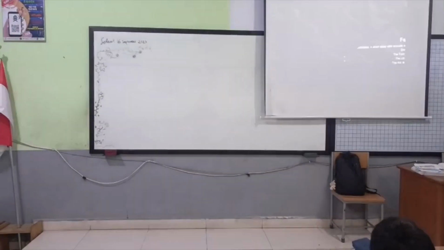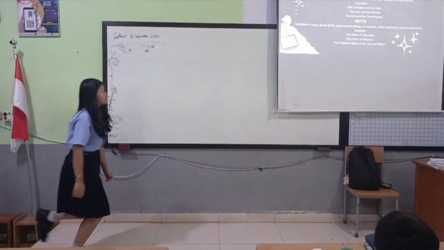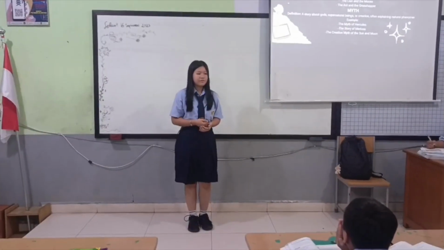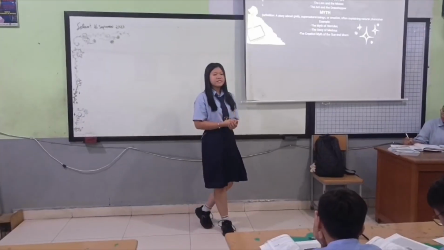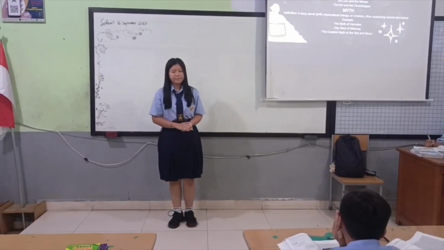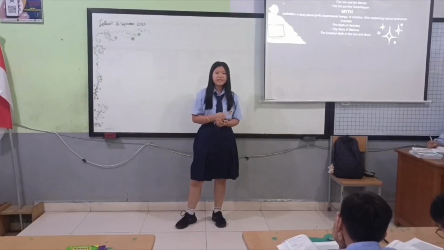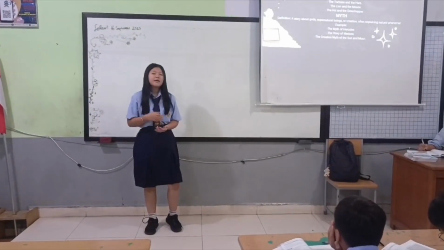Next. Kinds and examples of narrative text. Fable. A fable is a short story that involves animals as characters and teaches a moral lesson. For example, the tortoise and the hare, the ant and the grasshopper, and the last one is the lion and the mouse.